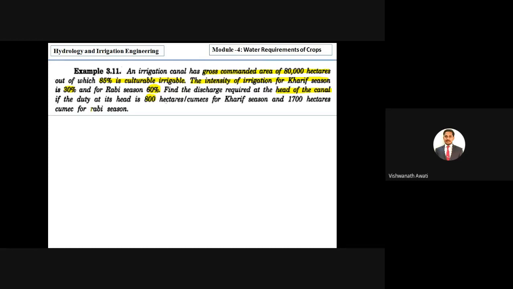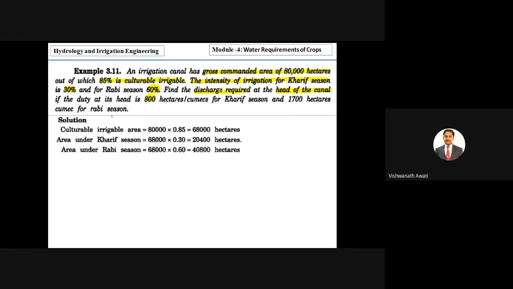So here they have given different data. First one is the gross command area of 80,000 hectares. Then out of 80,000 hectares, only 85% is irrigable. Then the intensity of irrigation for Kharif season is 30% and for Rabi season 60%. Then we have to calculate the discharge at the head of the canal. Then they have given the duty at the head as 800 hectares per cumec for Kharif and 1700 hectares per cumec for Rabi season, right?